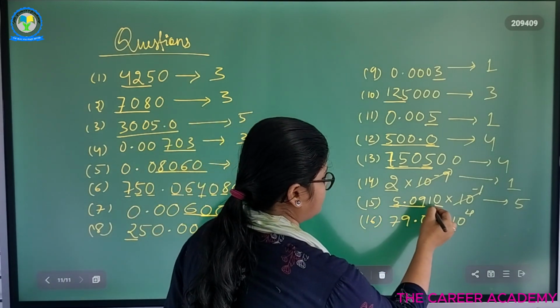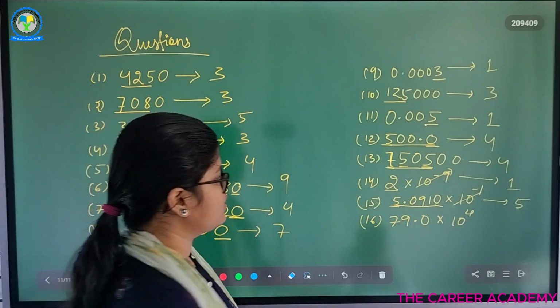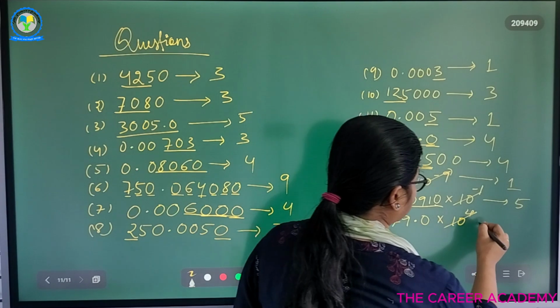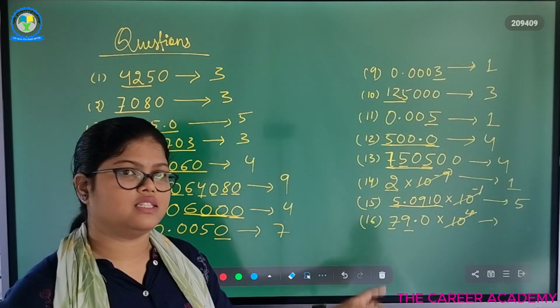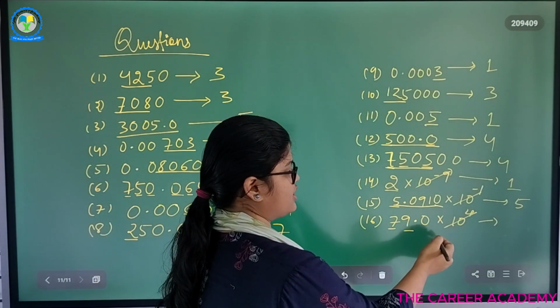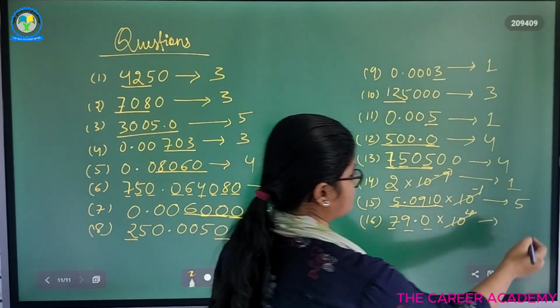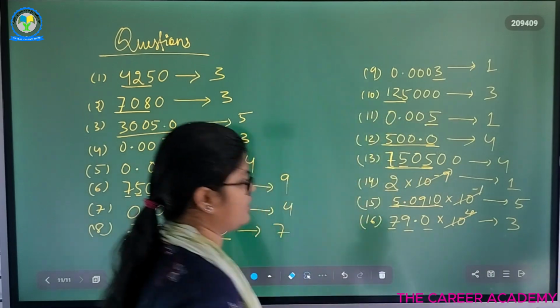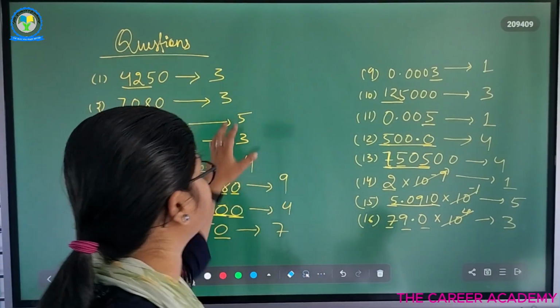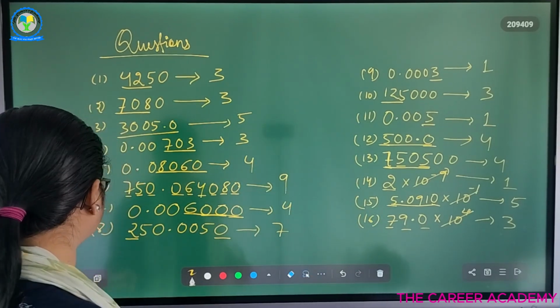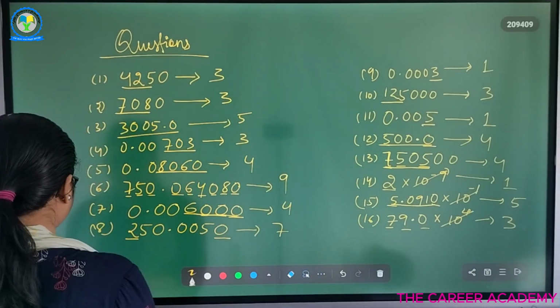We have all. These all are significant. So in between them, this is not considered to be significant. So 7 and 9, these are non-zero digits. These are significant. And after the decimal, the 0 is taken to be a significant figure. So in this we have 3 significant figures. So we have done all the questions here about significant figures. So let's discuss.